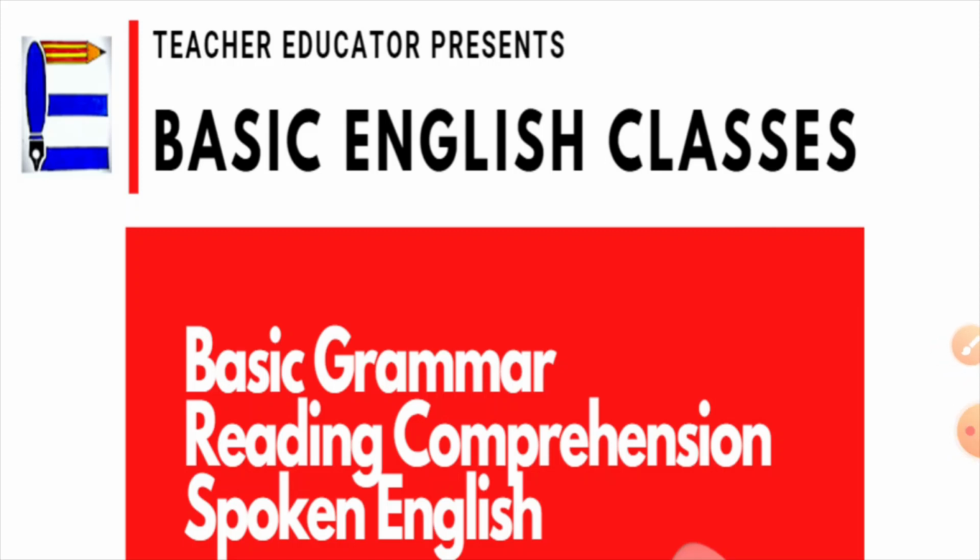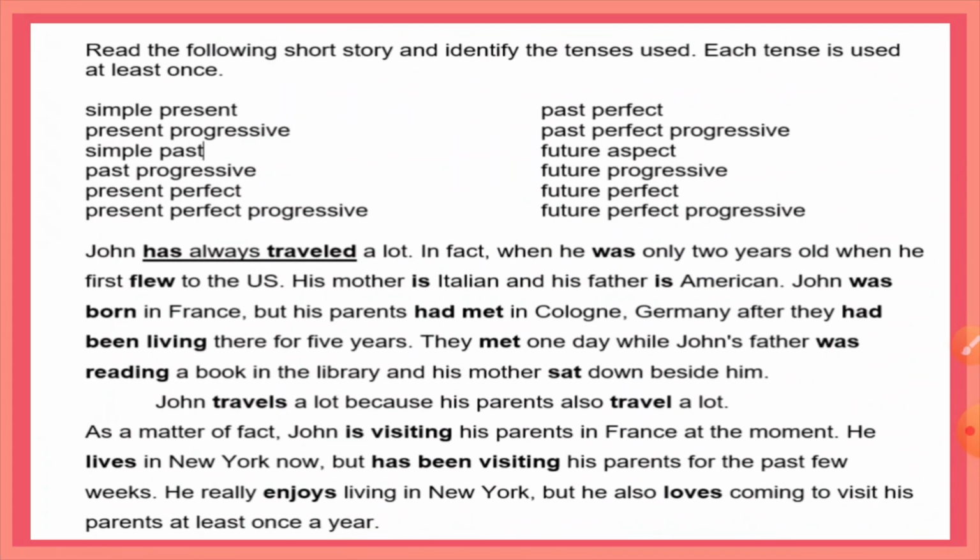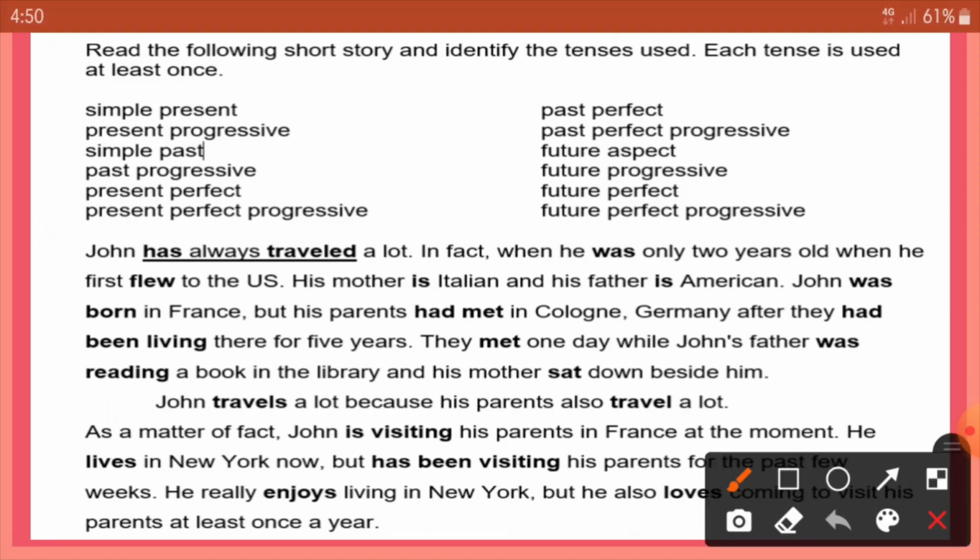Today, let us learn the most significant topic in English grammar, that is tense. Here is a story. I pick up some of the words or the phrases from the story. While listening to it, you need to observe those verbs which I underline. Now let's begin. John has always traveled a lot.